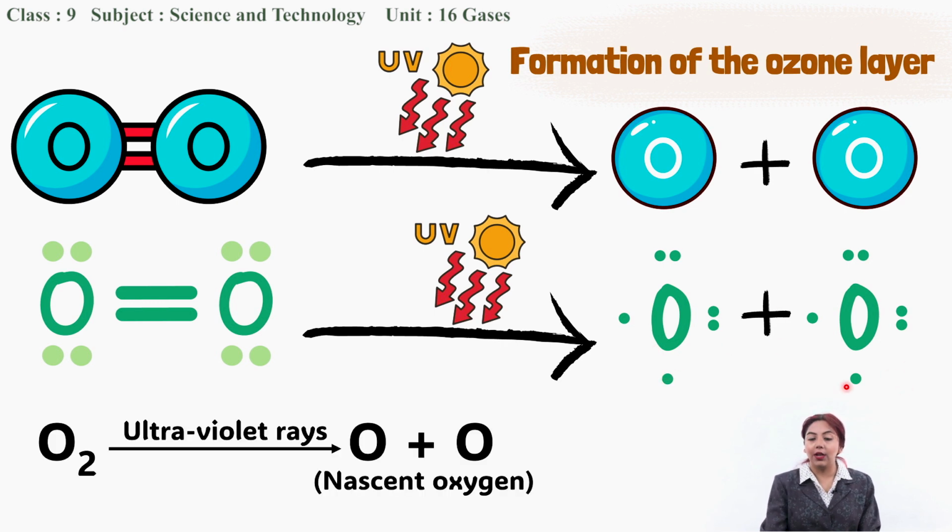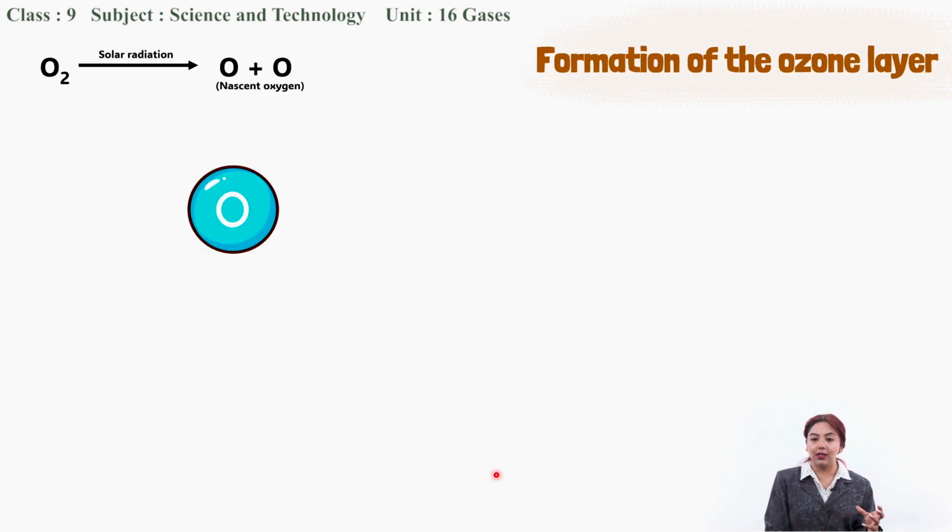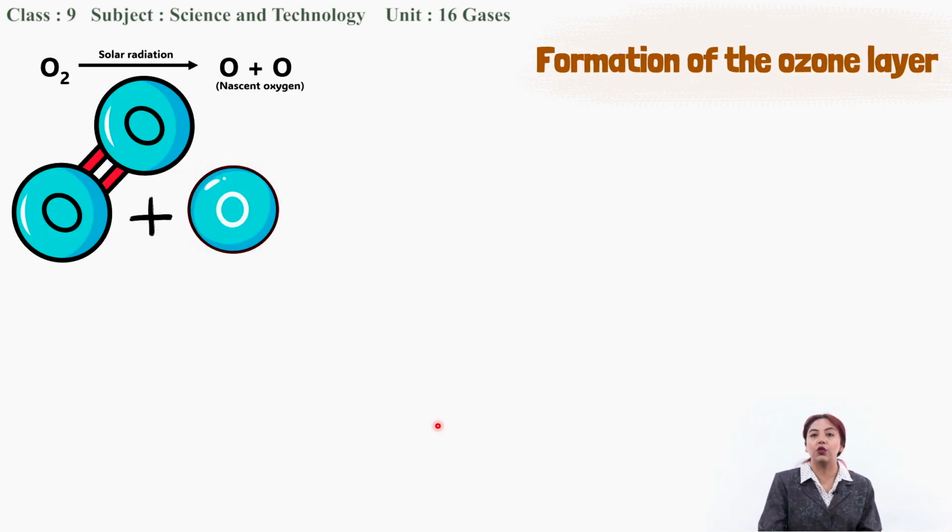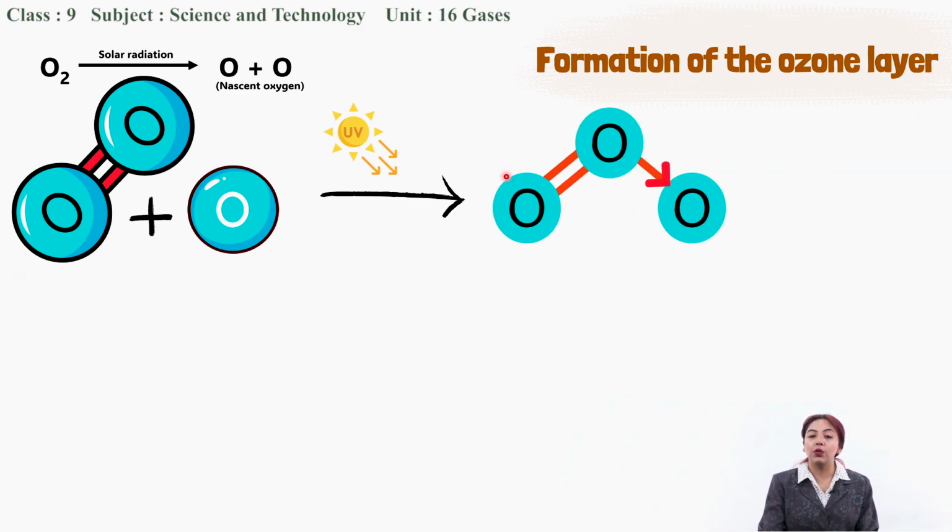In the chemical reaction, we can indicate it as the O2 molecule. When it is exposed to ultraviolet rays, it gives us 2 nascent oxygen. And this nascent oxygen reacts with an oxygen molecule in the presence of UV radiation from the sun, and it forms ozone.